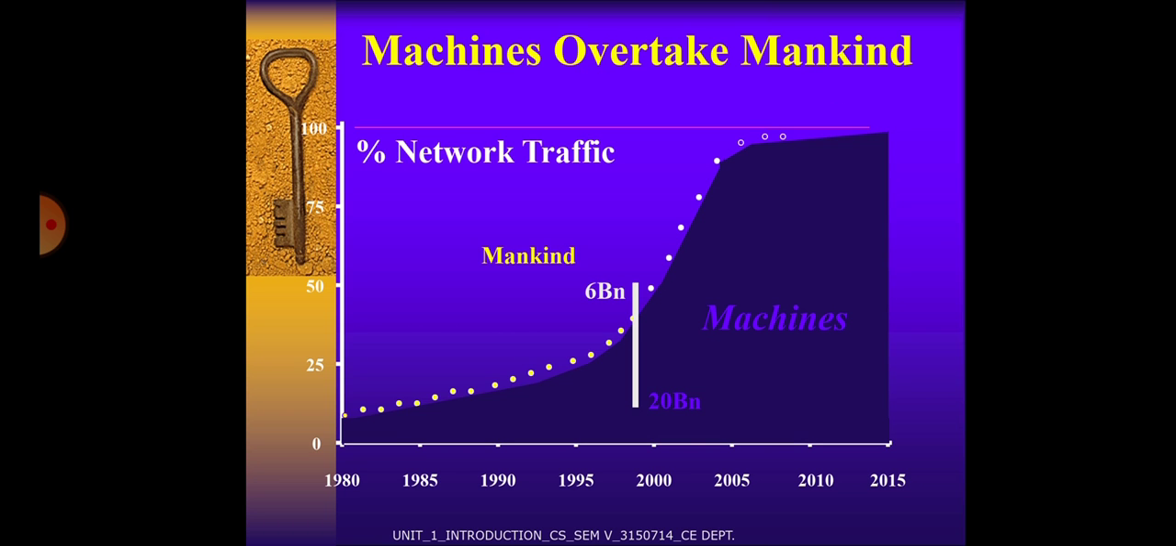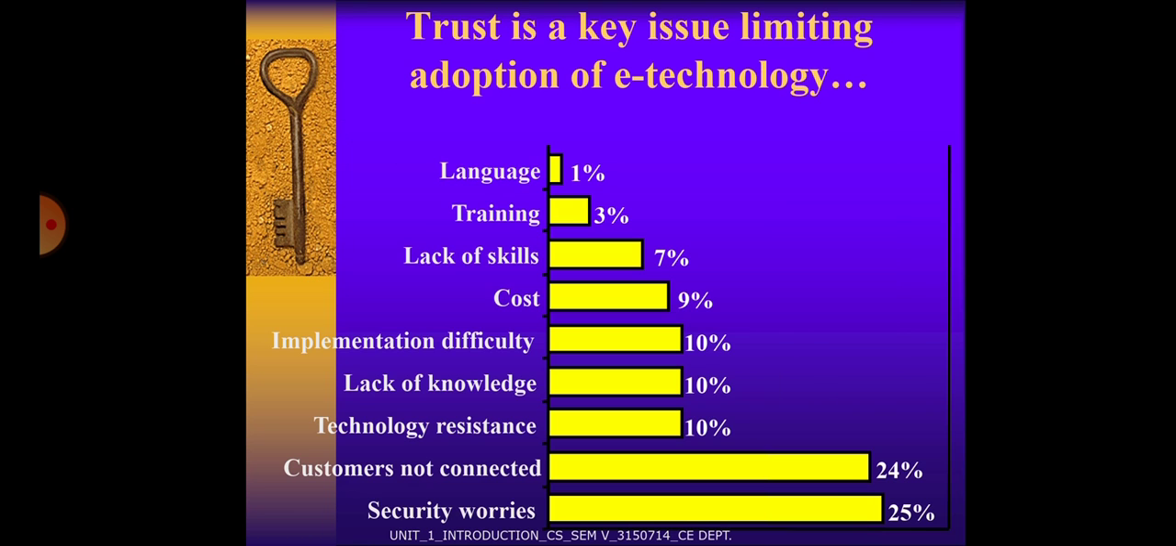Machines overtake mankind. Here we see the network traffic in percentage, and on the X axis it starts from 1980 to 2015. Trust is a key issue limiting adoption of e-technology. Language 1%, training 3%, lack of skill 7%, cost 9%, implementation difficulty 10%, lack of knowledge, technology assistance, customers not connected, and security worries. The maximum you can see here is security worries.